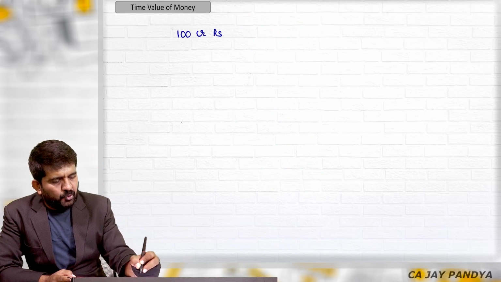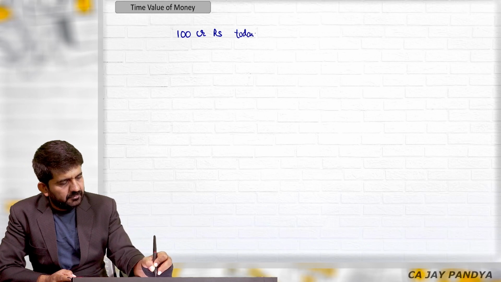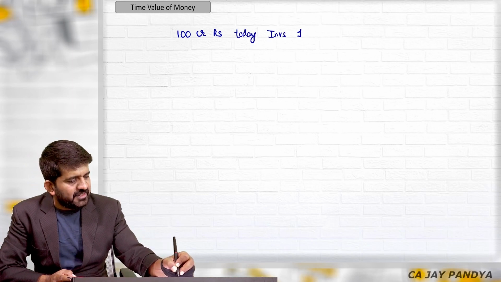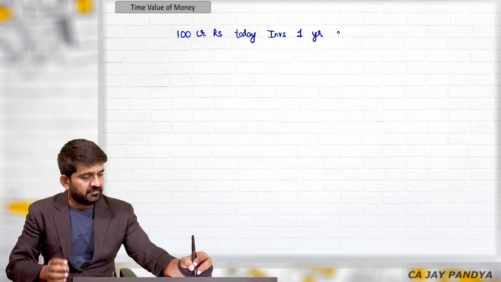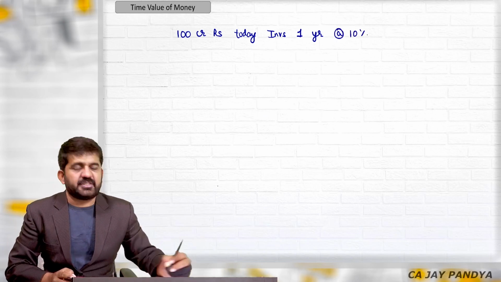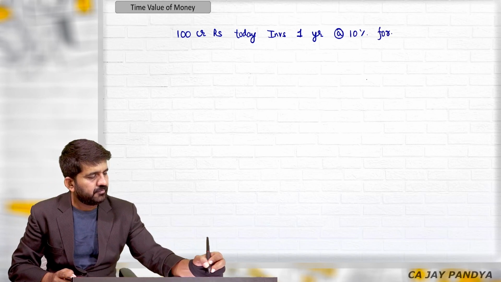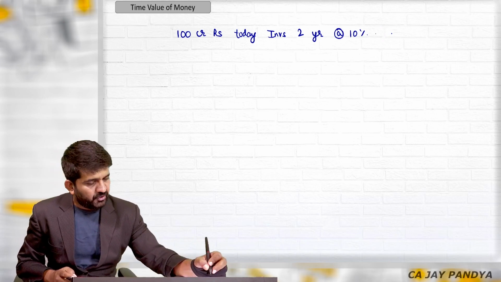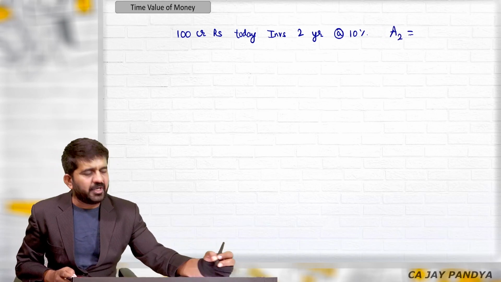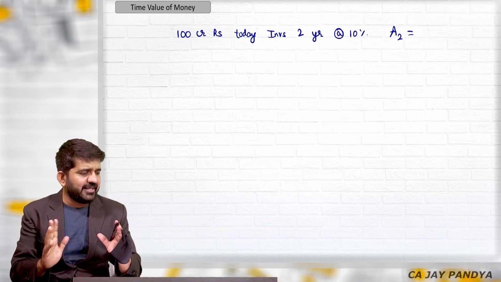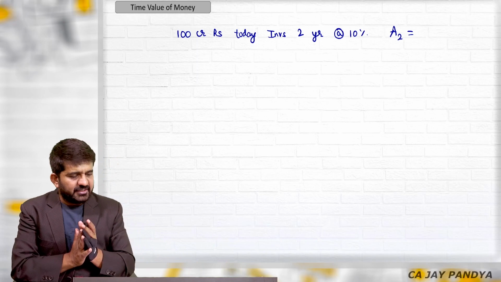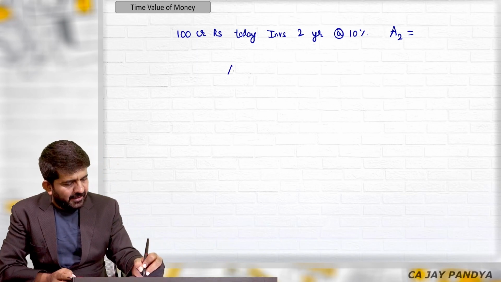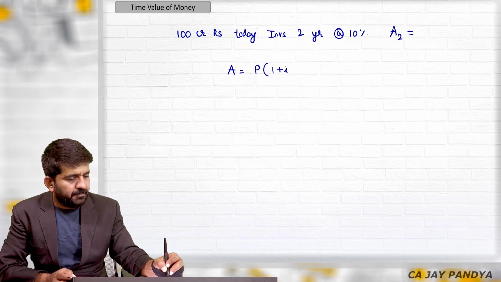Let us take our basic example for the time value of money. 100 crore rupees invested today for 1 year at the rate of 10%. Let me take invested for 2 years at the rate of 10%. What will be the amount at the end of the second year? Now we all understand, right? A2 is nothing but the amount at the end of the second year. How to find it out? Very easy. A is equal to P into 1 plus I raised to n.